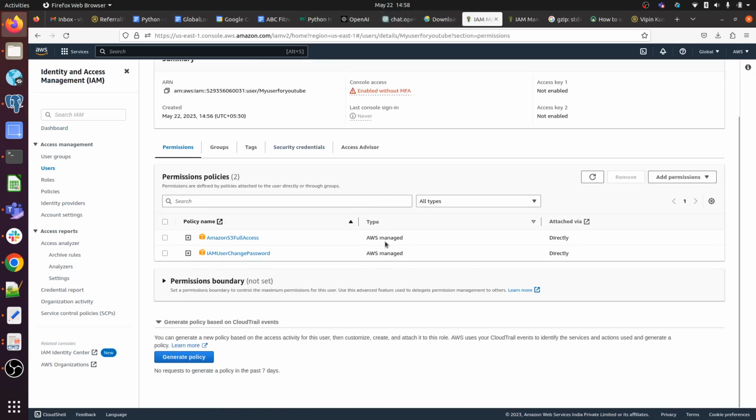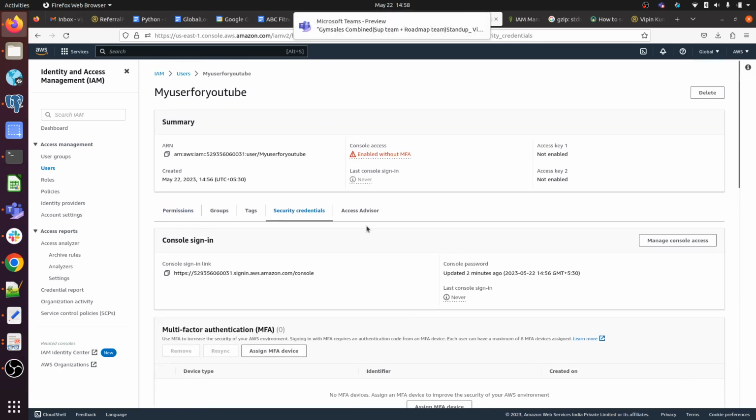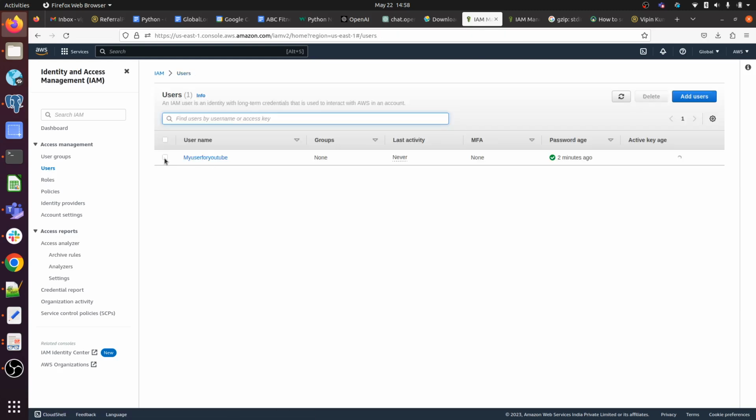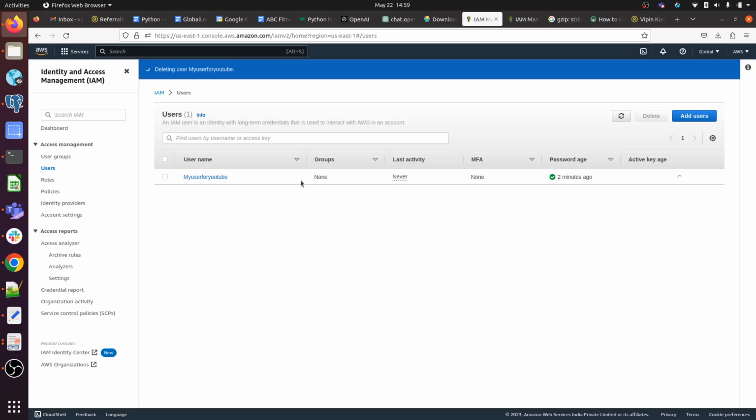So here we will see security credentials, management console. No, we have not downloaded the CSV file, so that is for only one time. So I will be deleting this. I will be creating a user again to show you how we can access these things.